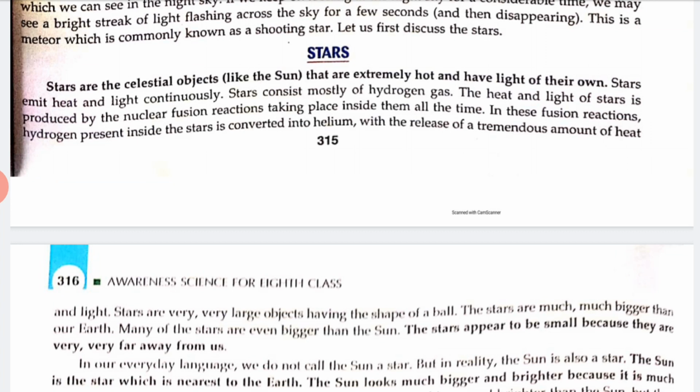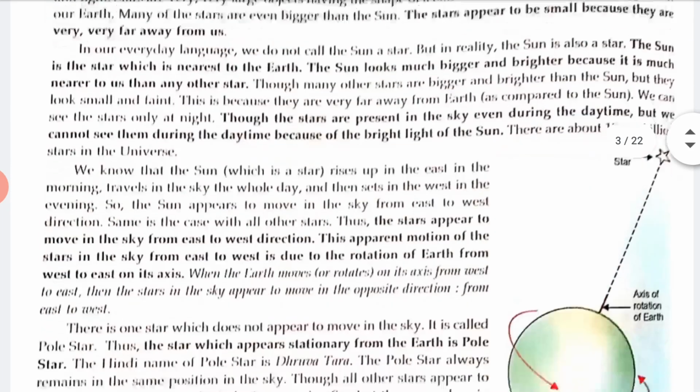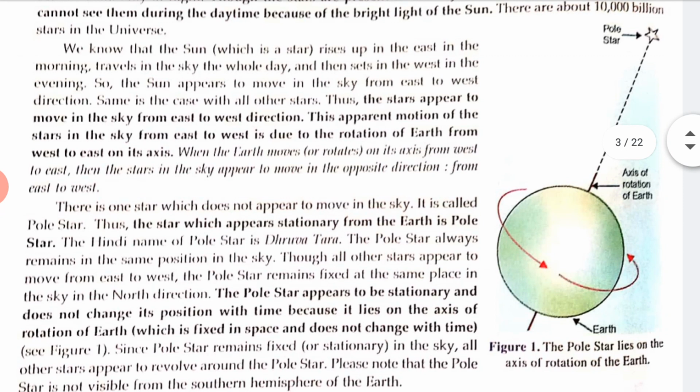This apparent motion of the stars in the sky from east to west is due to the rotation of Earth from west to east on its axis. Okay, so I'll show you the picture also. This is the picture of Earth. You can see the pole star lies on the axis of rotation of the Earth.